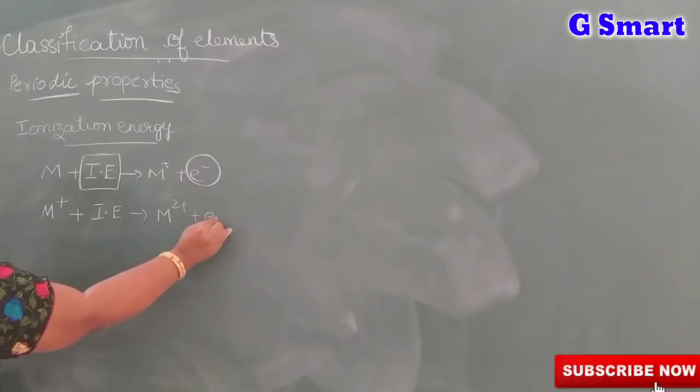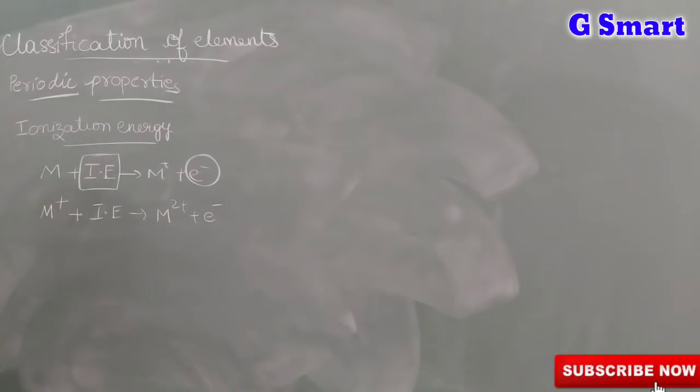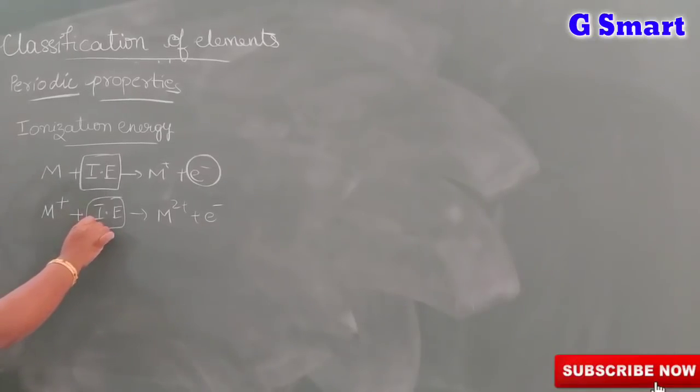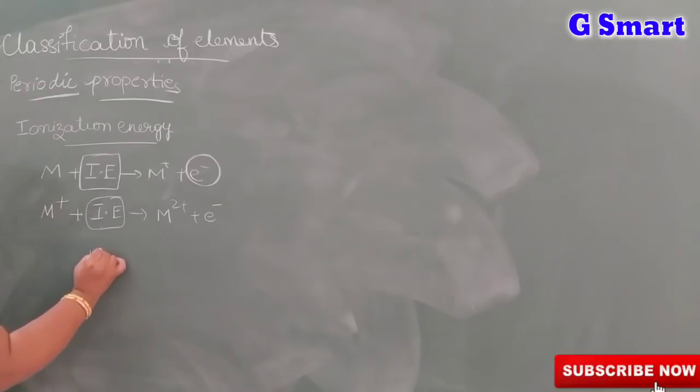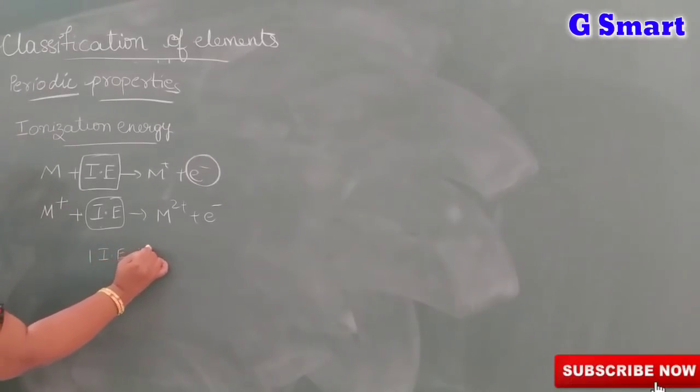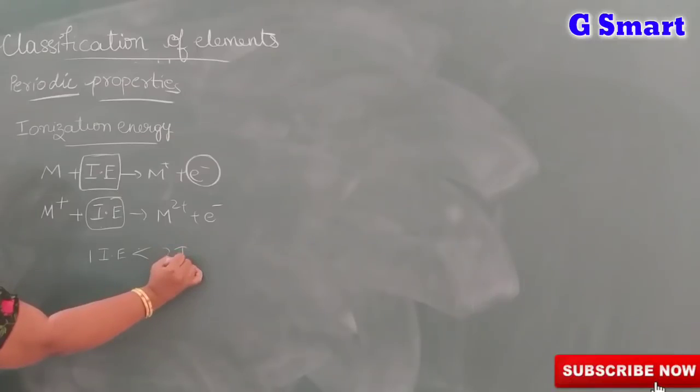That means here we need some more energy. That energy is called ionization energy. This is first ionization energy. This is second ionization energy. By observing these two, we conclude that first ionization energy is less than second ionization energy.